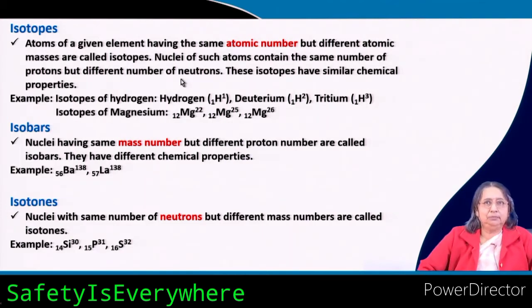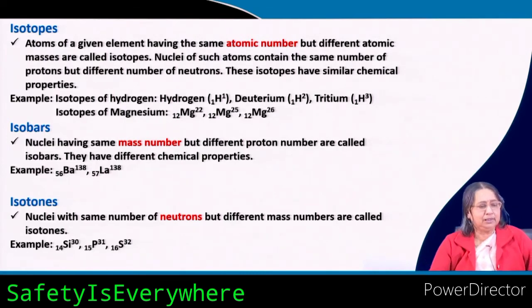It is obvious, because if the atomic number is the same, but atomic mass is different, then the difference is nothing but the number of neutrons. So, the number of neutrons must differ.